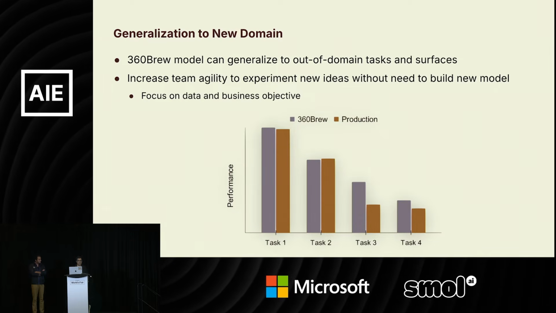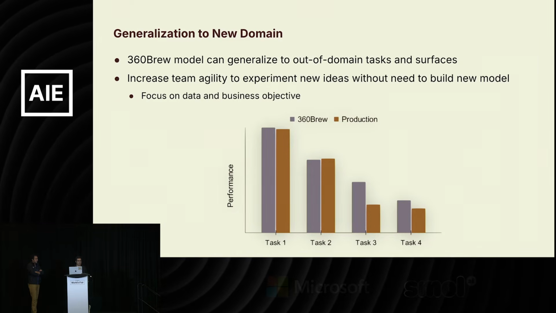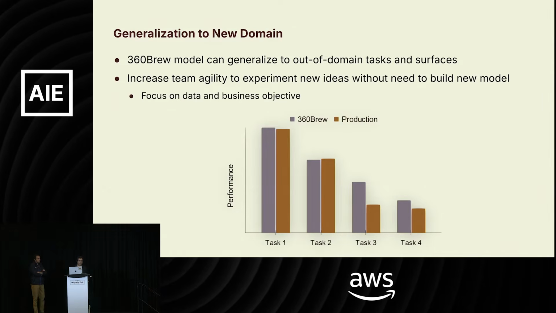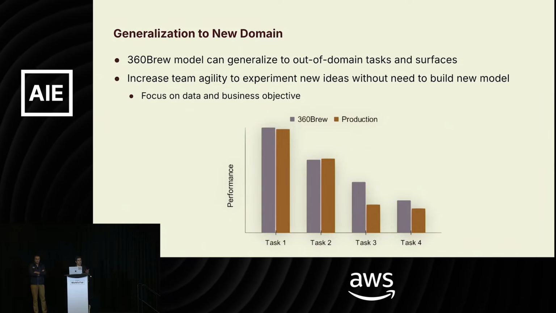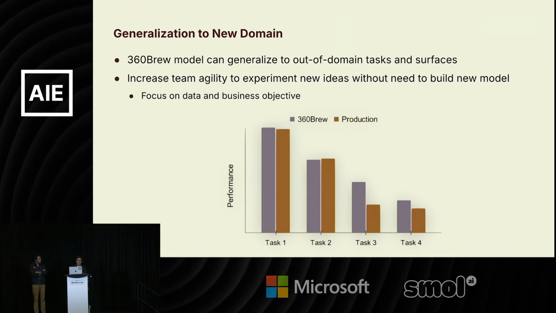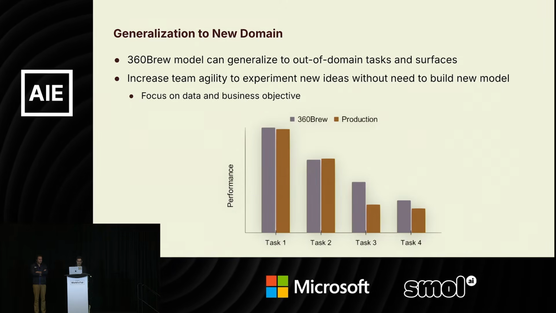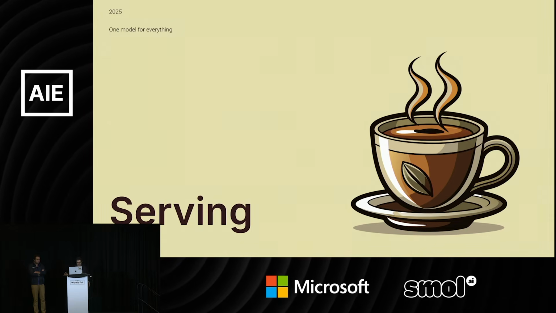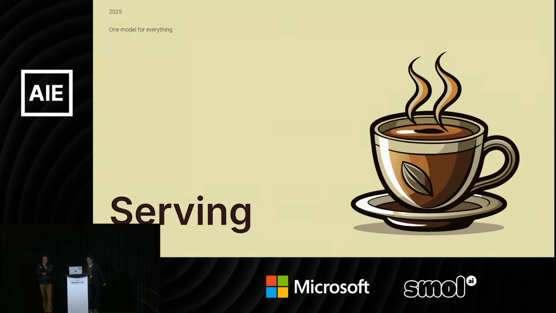So as you can see, this gives the people who are developing these platforms the ability to roll out features and roll out surfaces much more quickly, because they can use these models to do recommendation for them. And now I give it back to Hamed to talk about serving.